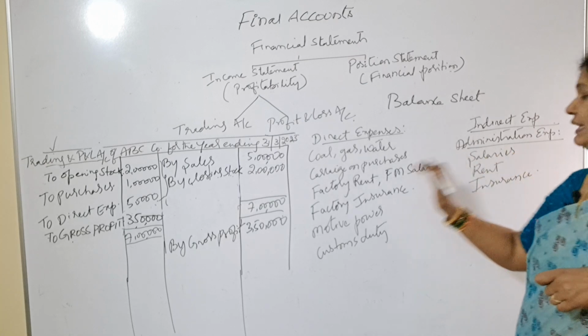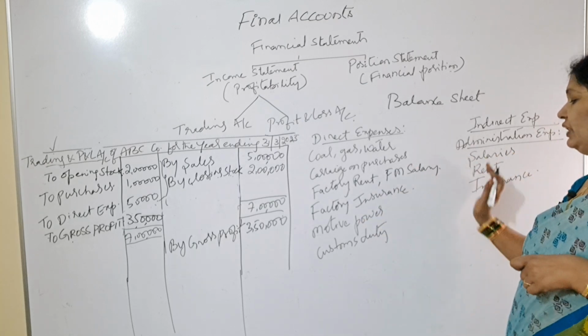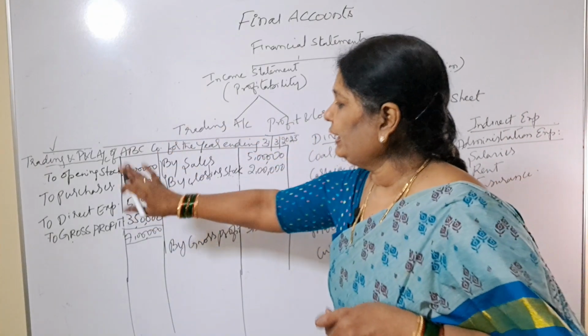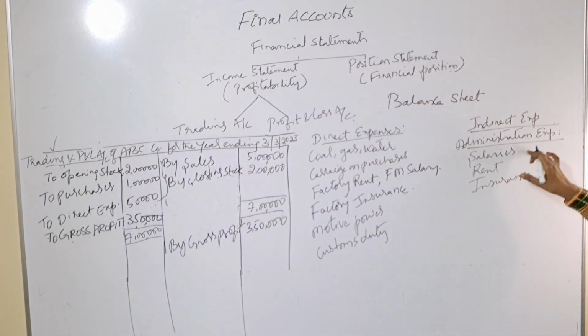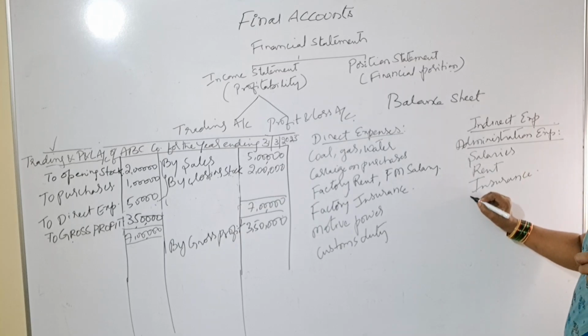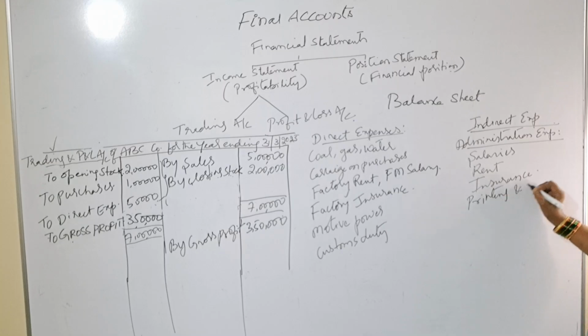See, if it is factory salaries, factory rent, factory insurance, then it will come under direct expenses, and we take it under the trading account. But if it is office salaries, office rent, office insurance, right? Next, printing and stationery. Like that, all these expenses will come under administrative expenses.